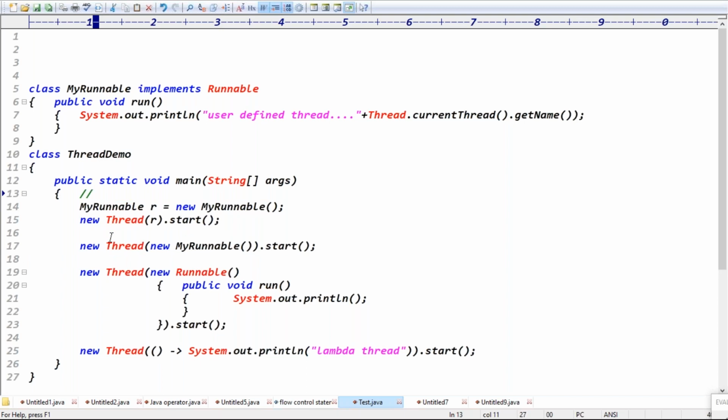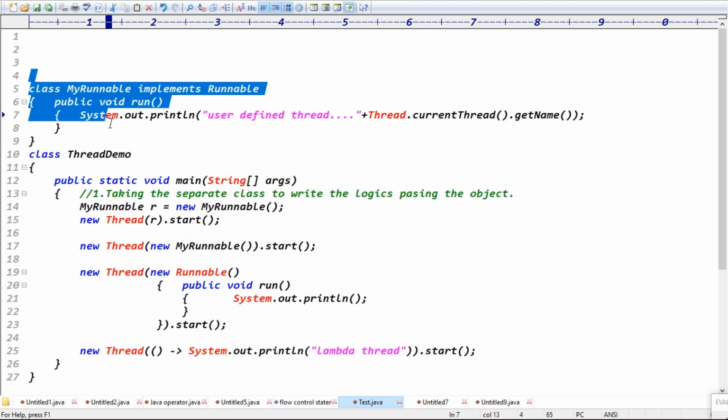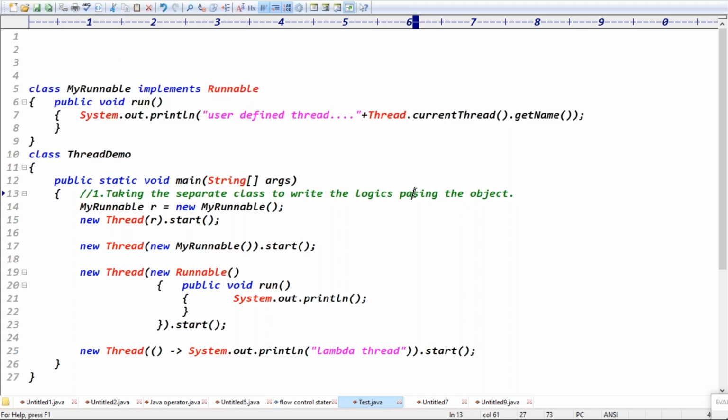For the first approach, guys, we are simply taking a separate class to write the logic and passing the object here, right? Yes, the first approach is taking the separate class to write the logic, and we are passing that logic here, right? Because we are passing the object. I think these two are the same.